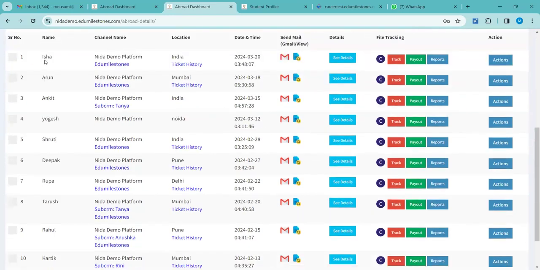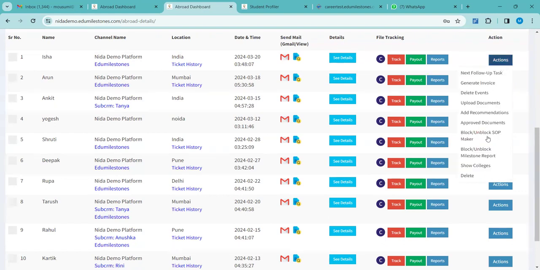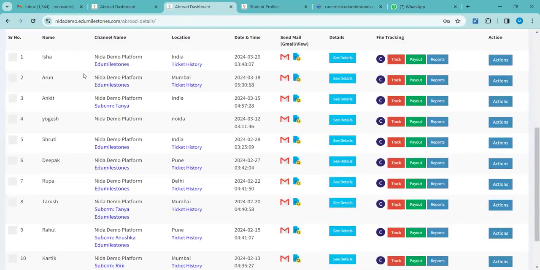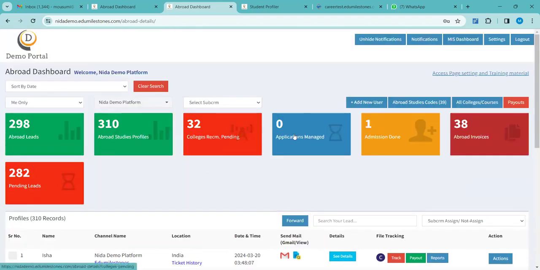If you want to activate it for Isha, then go to the Actions tab, go to Block, Unblock, SOP, and block or unblock like this. So by default it is blocked for everyone, right? Yes. It is open for Isha, but not for Arun, because for Arun it is blocked. Got it, ma'am. Thank you.